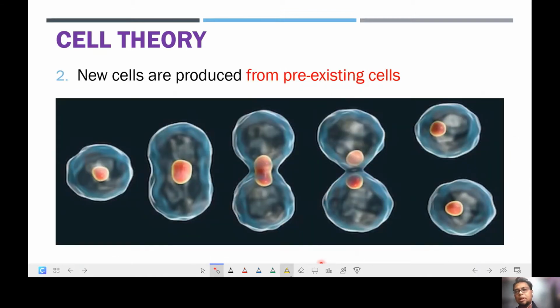The second principle of the cell theory is that every new cell will be produced from pre-existing cells. So if you refer to this particular diagram, we can see that these two new cells actually come from one particular cell. This involves the process of mitosis, and another type of cell division is the process of meiosis.